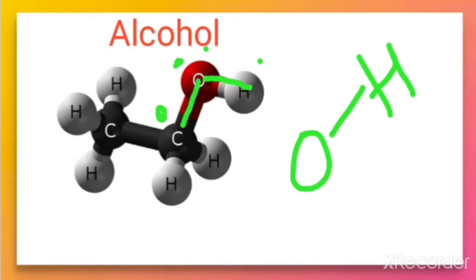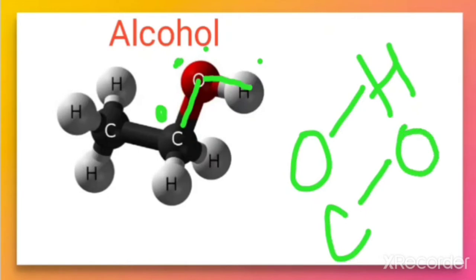So the CO bond is also polar. So there are two polar bonds in the alcohol, that is OH polar bond and CO polar bond.